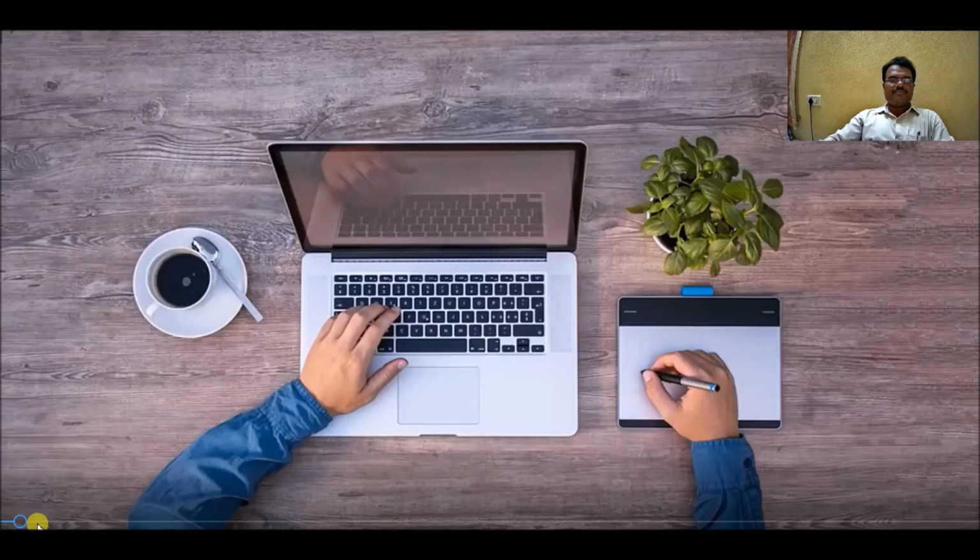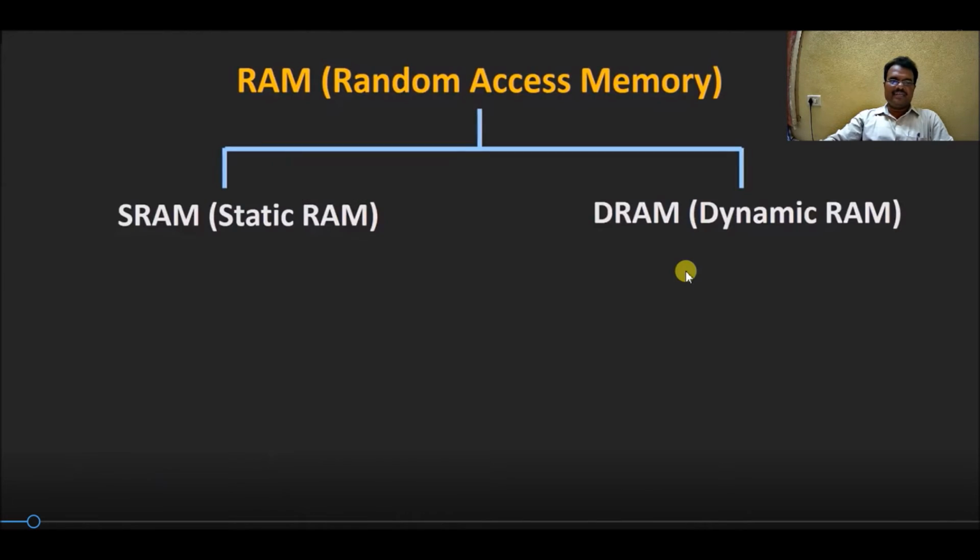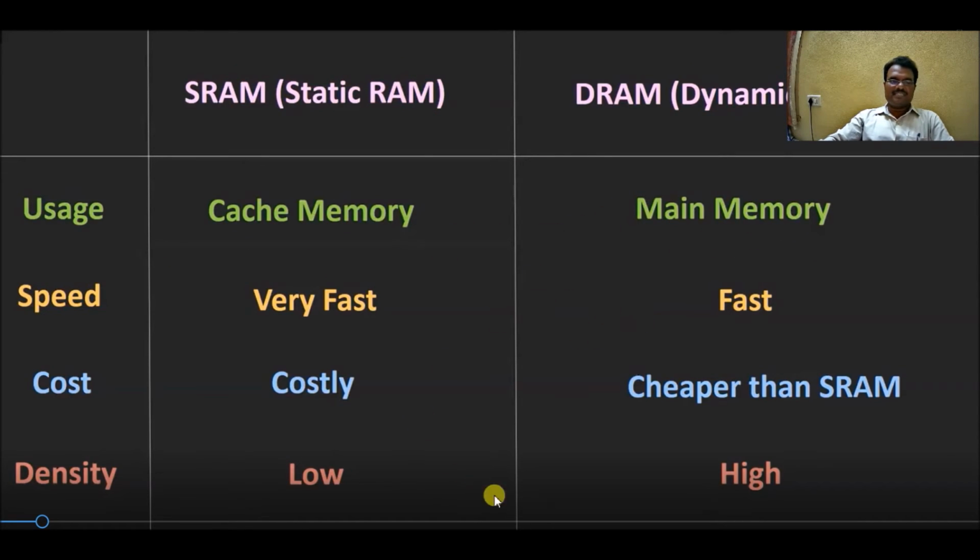The most important component in the computer is RAM, the primary memory inside the laptop, personal computer, cell phone, smartphone, video games, etc. Random access memories have two types: static RAM and dynamic RAM. Static random access memory, dynamic random access memory.